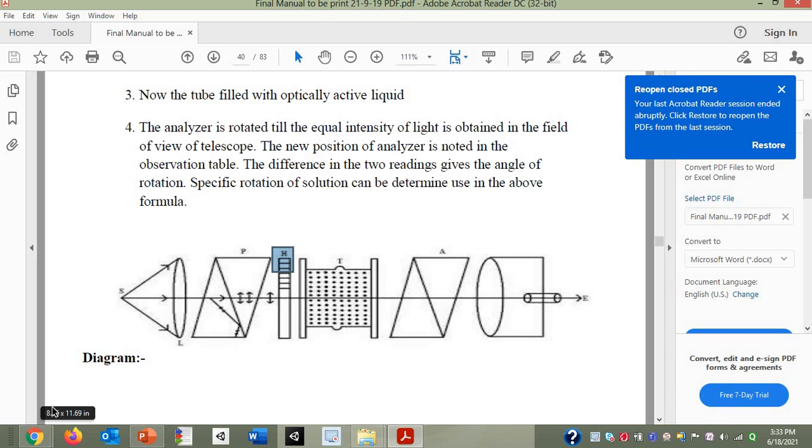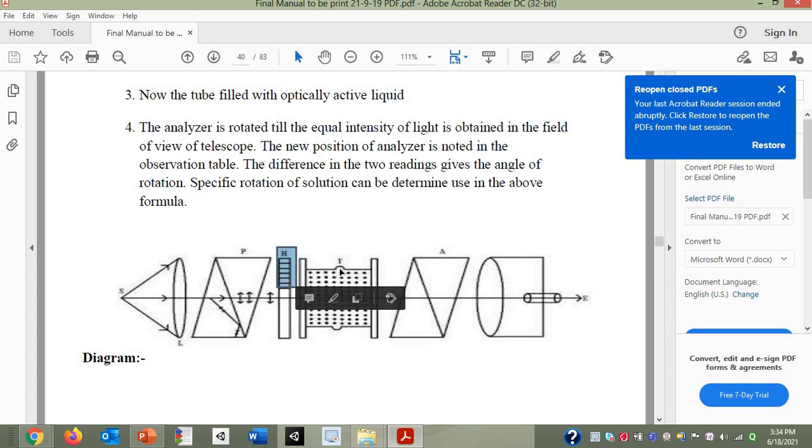No, ma'am. Sorry, it is a half shaded plate. We are talking about the Lorentz half shade polarimeter. So whatever half shade we are talking about, this is nothing but the half shaded plate. You can see over here certain lines are made on the half portion and the other half portion is the vacant one. Half portion is covered with some material, say silver, and half portion is a glass material, as I have already mentioned. So H stands for half shaded plate.